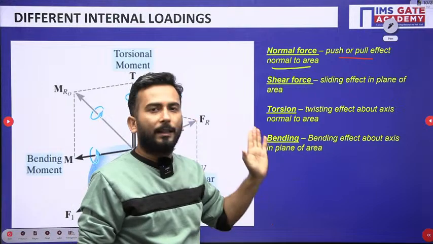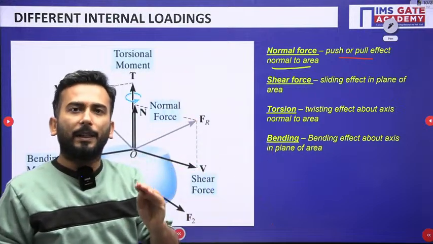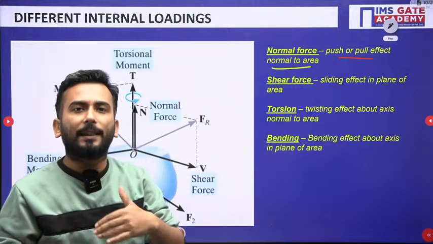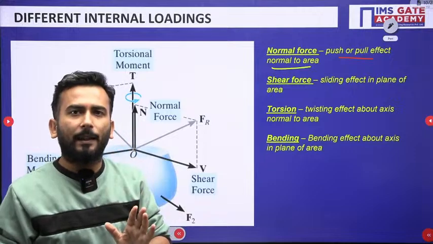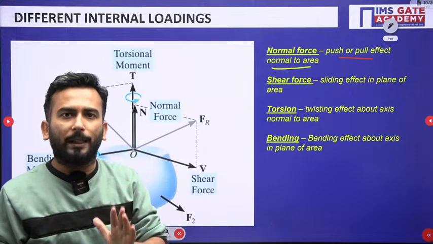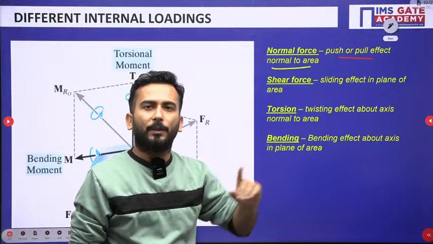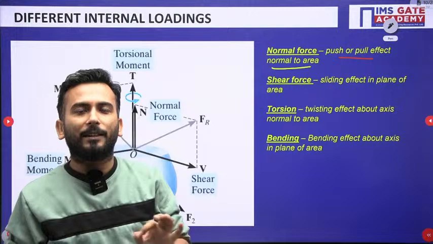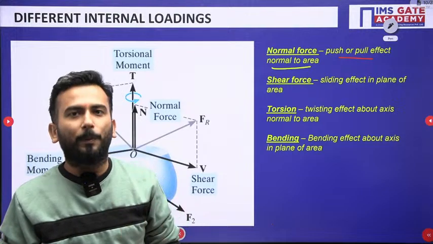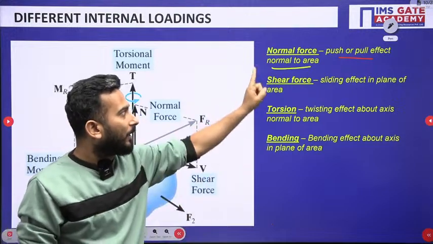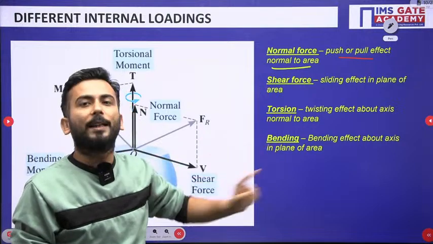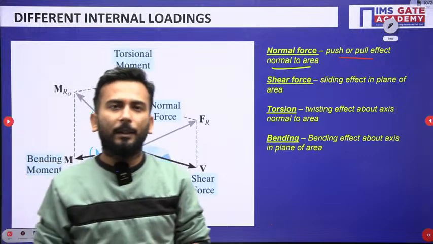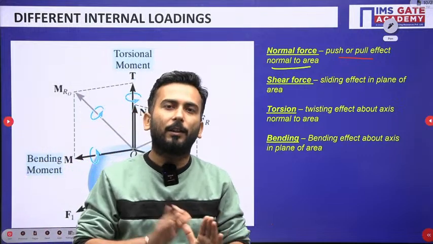And what is bending? Bending means the moment, the bending effect. But about which axis? Whenever there is movement, there will be an axis. About some axis only a body will rotate. So the axis lies in the plane of the area. Generally, in coplanar systems, torsion will not come into the picture. Only normal force, shear force and bending will come into the picture. But we know that internal loadings are of 4 types.